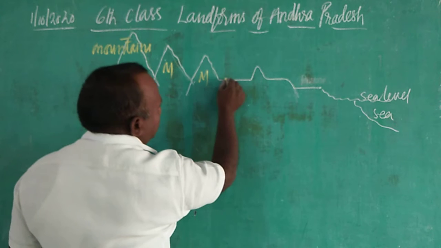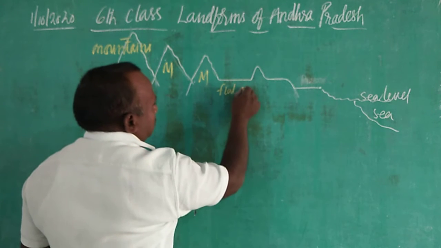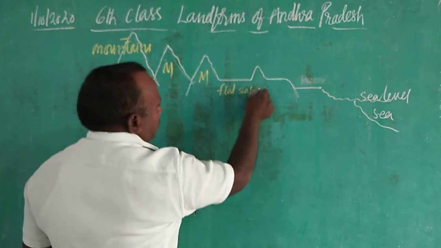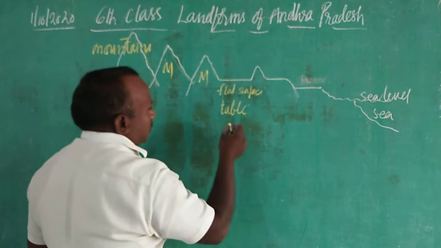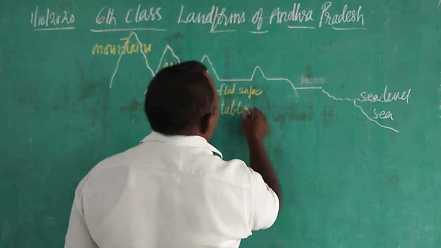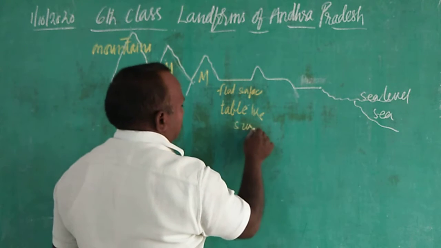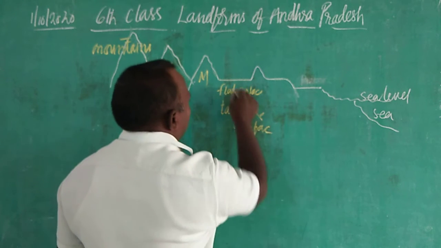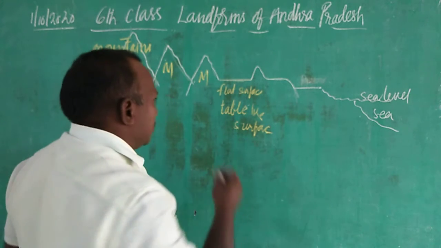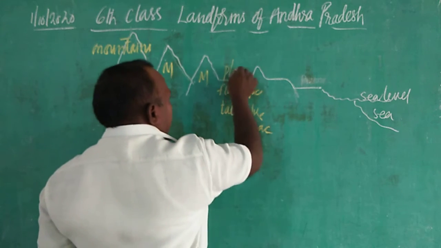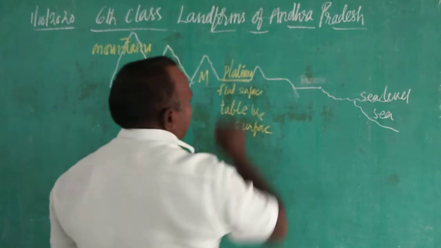And if you see here, children, it is flat, like a flat surface, or it is also called table-like surface. You can see the table-like surface between mountains or hills, it is called a plateau. So it is a table-like surface, you can see it.